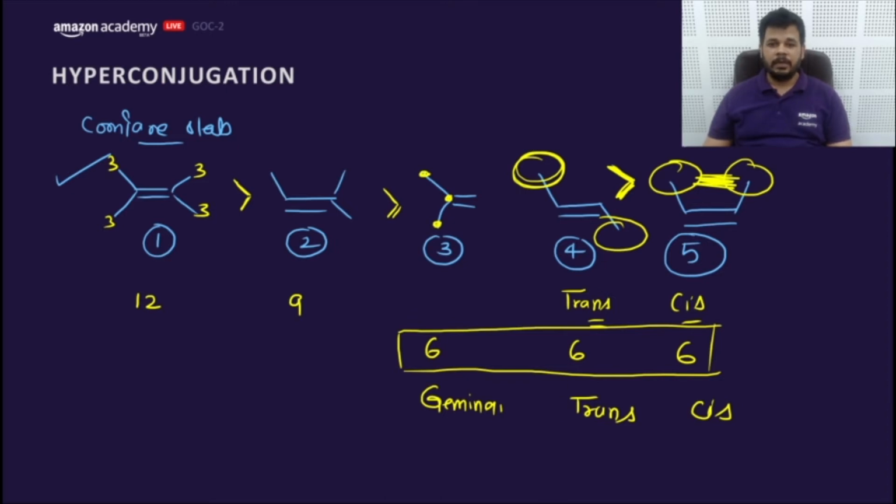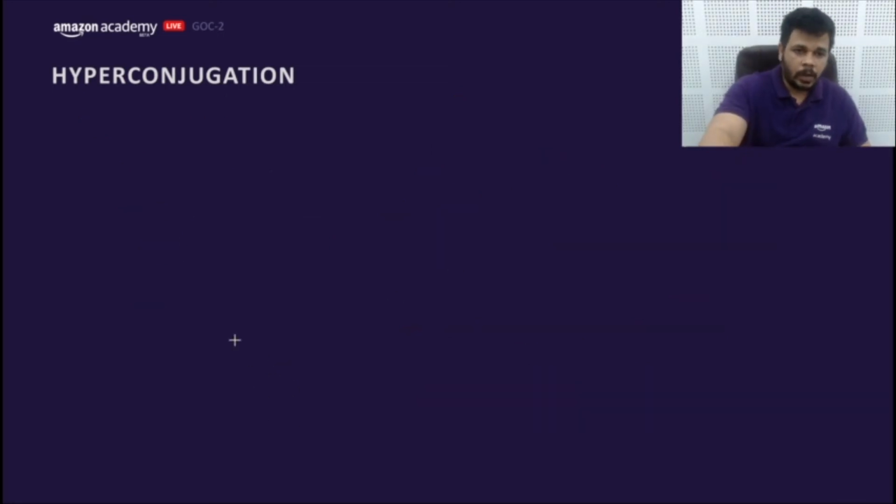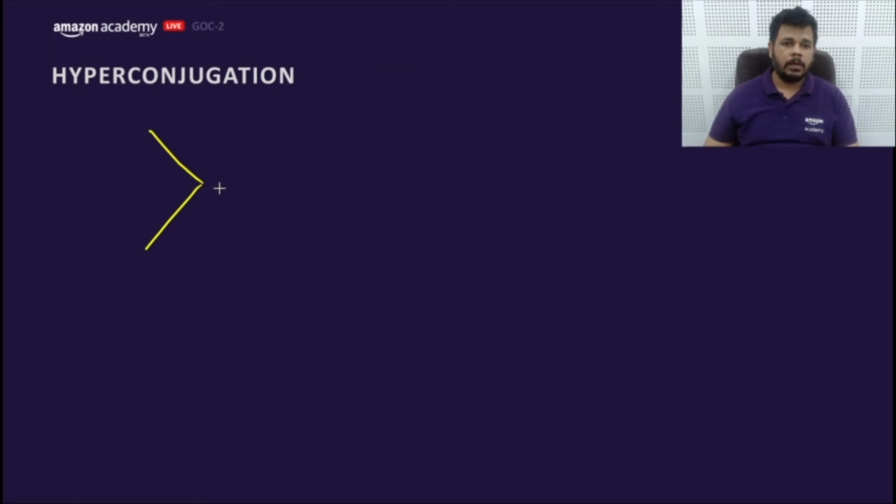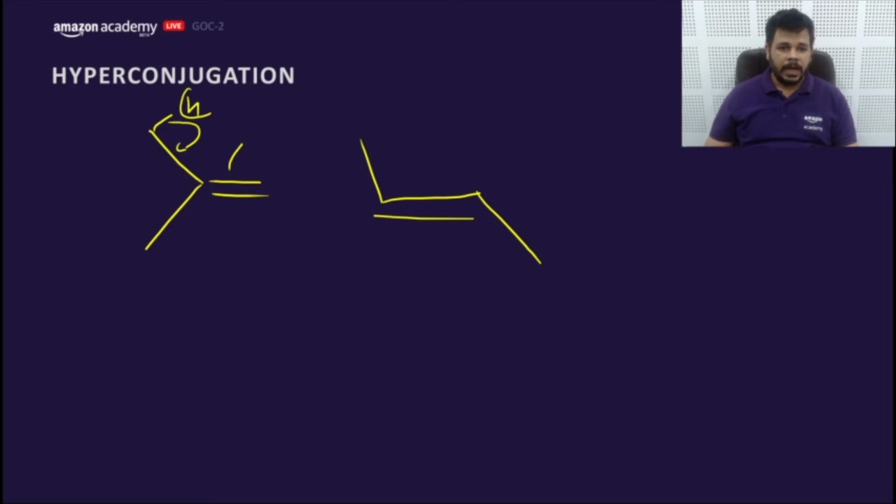That means we can mark this as it is. So now the question arises between geminal and the trans one. Let's do it in the next page. Let me compare with the trans and cis. If I go for hyperconjugation here, it will create a negative charge here. Negative charge on 1 degree carbon.